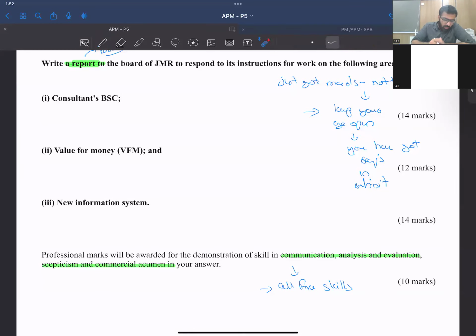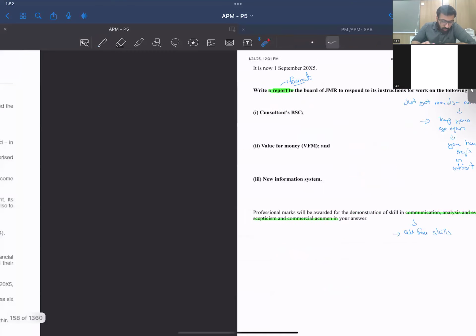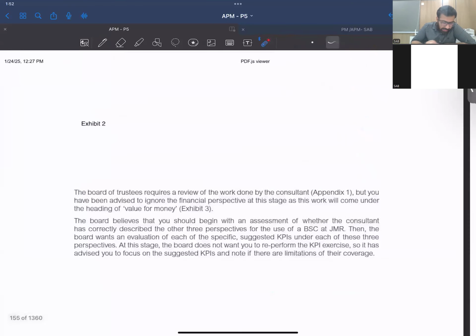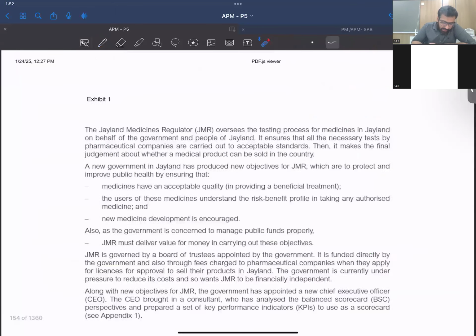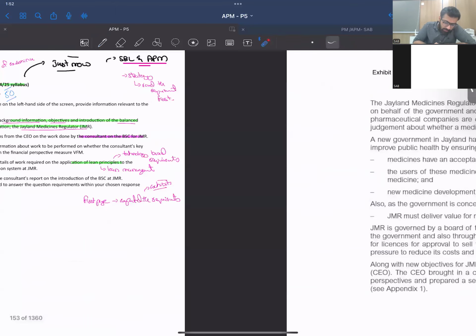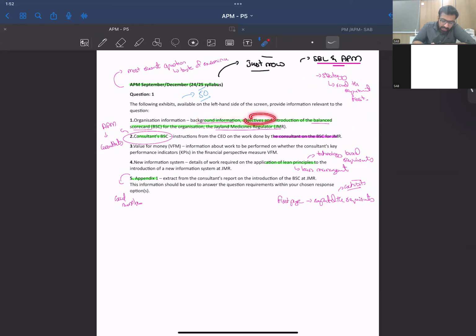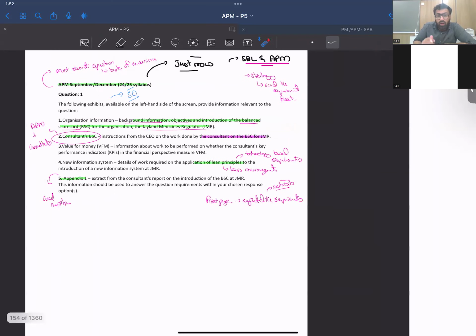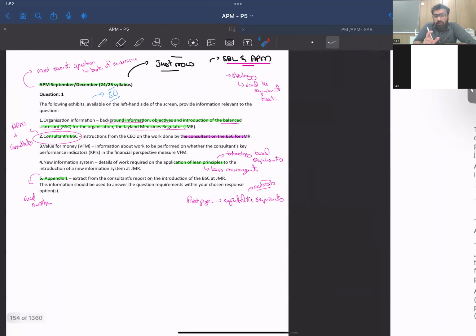Yeah. So let's particularly go on to the exhibits and have an idea of what exactly they have done. So the first exhibit gives you the background information, the objectives, the introduction of the JMR, the Jail Medicine Regulator. I believe this might be a company or some kind of regulation that they have done, right? So background needs to be done.